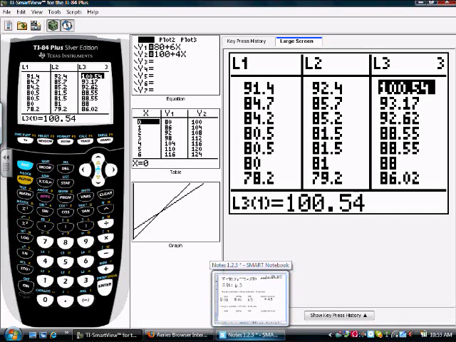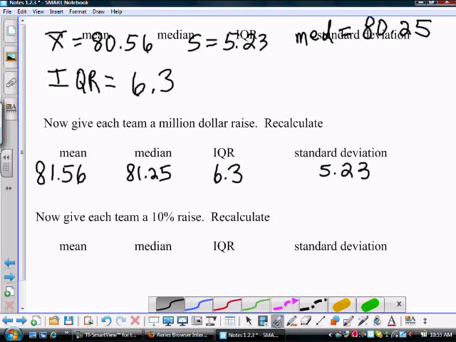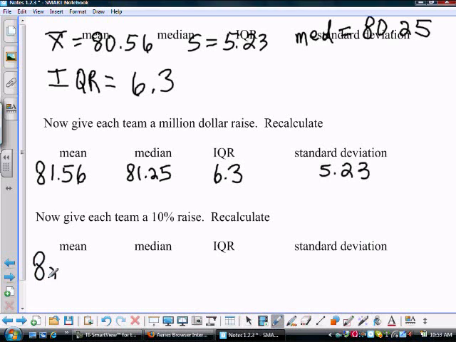1.10 is an addition of 10%. You need your 100% plus the 10%. Okay. All right. What is your new mean? 88.62, I'll go. Your new median?